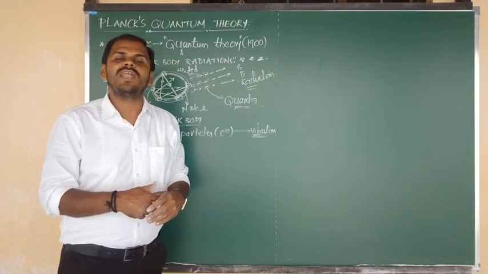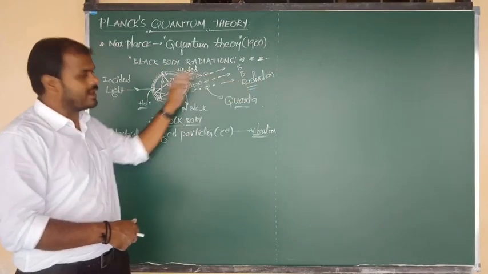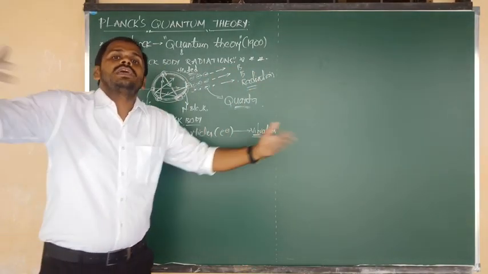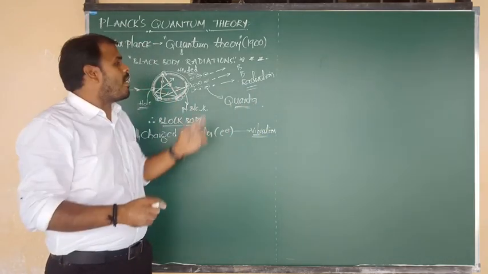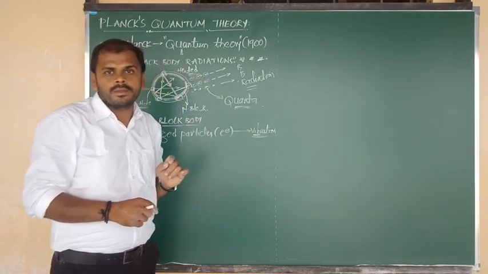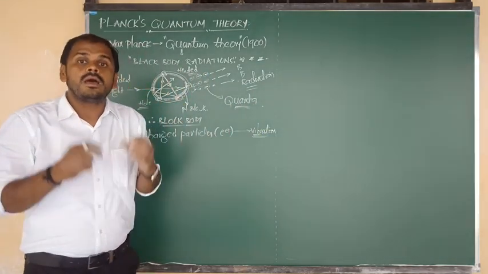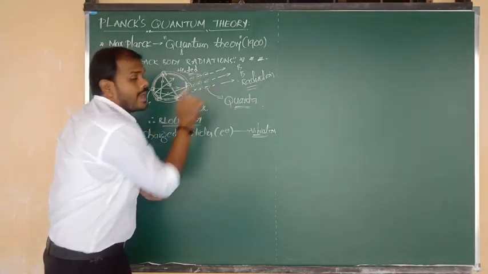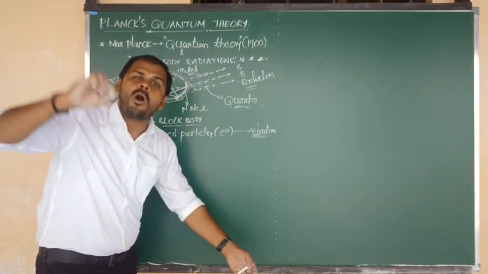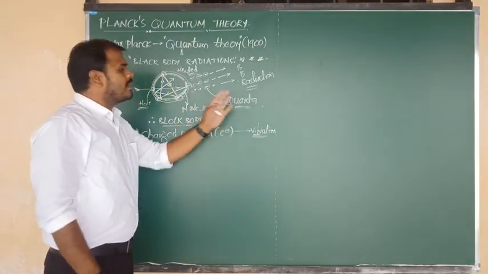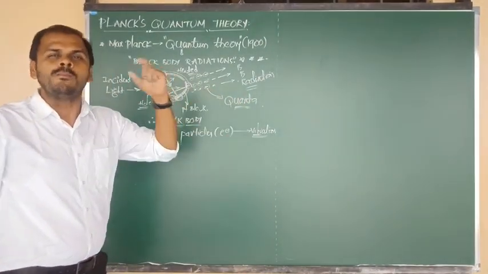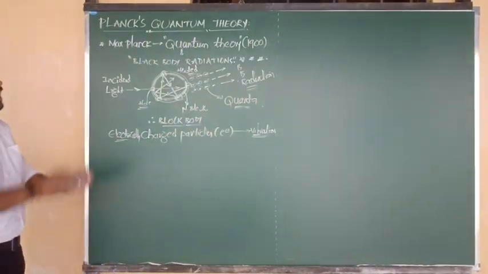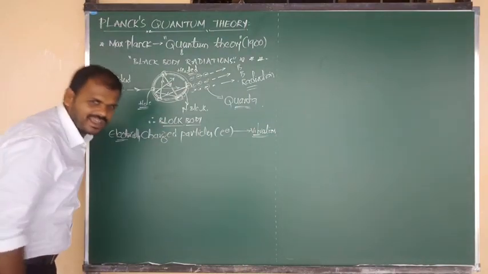But Max Planck says that black body radiations are not emitted in a continuous manner. Radiation is emitted in a discontinuous manner, in the form of small energy packets. Such small energy packets are known as quanta, and this is the main concept of quantum theory. I hope you understand this clearly.